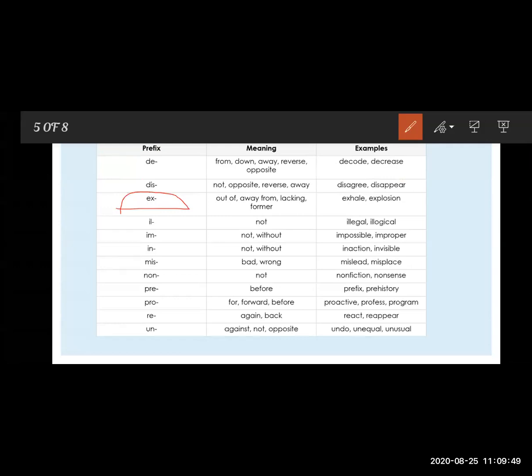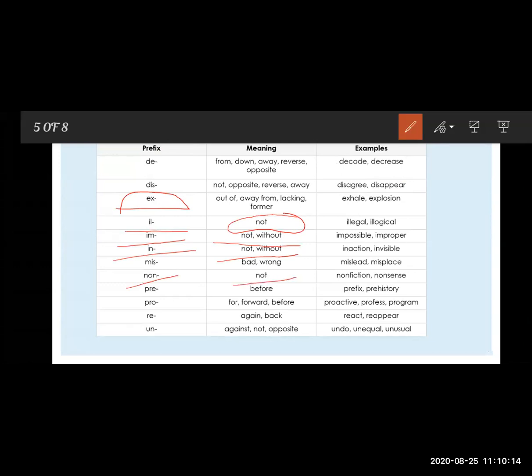Now see il, and the meaning of il is not. The next one is im, and the meaning of im is also not or without. Now the next one is in, and the meaning of in is not or without. The next one is non, and the meaning is not.